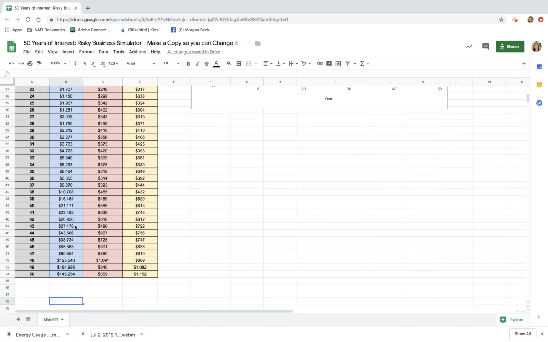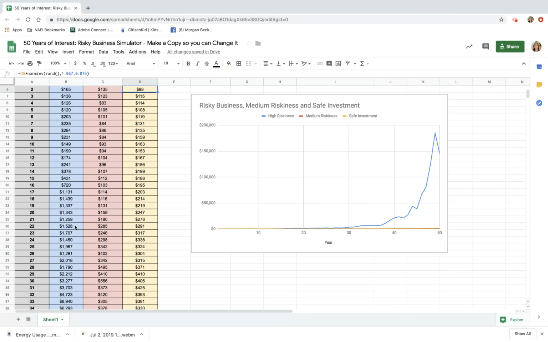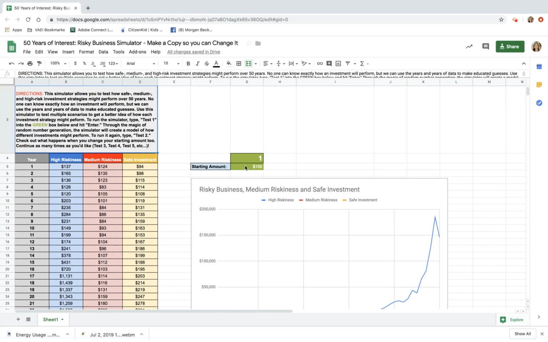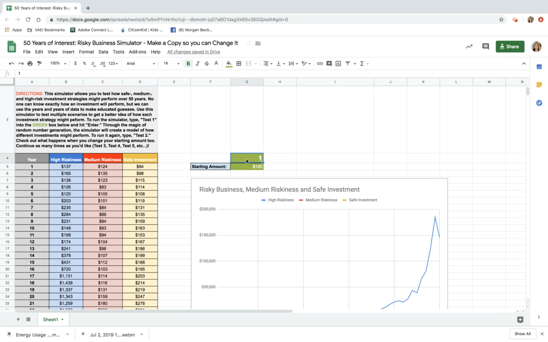So you can see that after 50 years, the risky investment has grown to $145,254, way more than the other two. But that won't always be the case. If we try it again and again, you can see that sometimes the results are different.